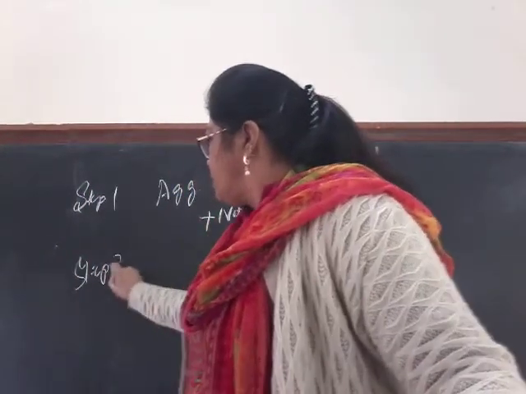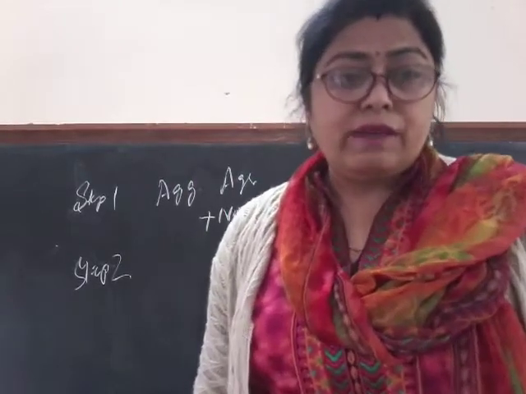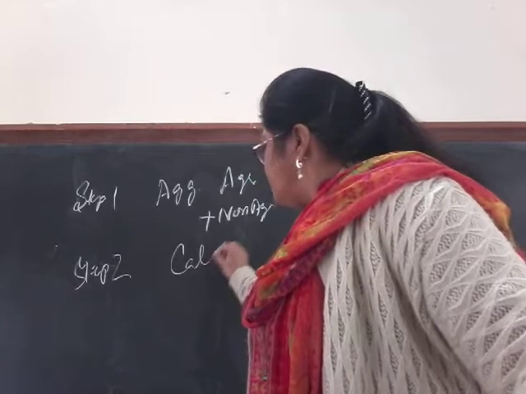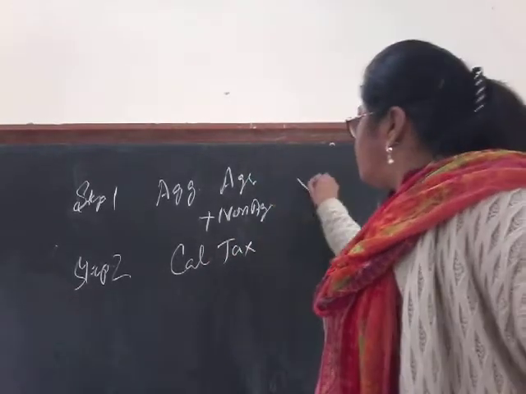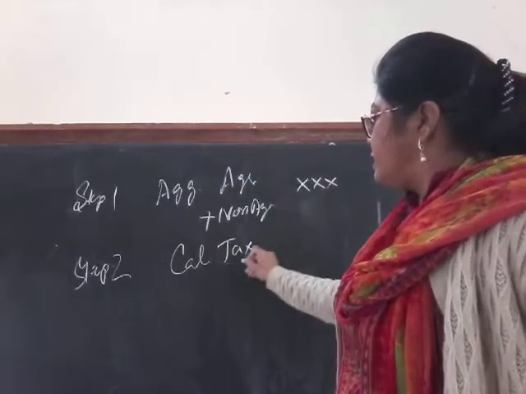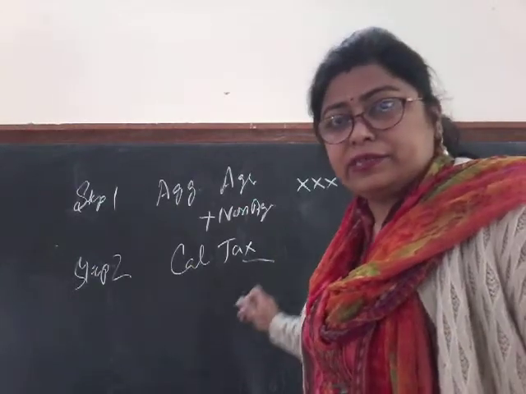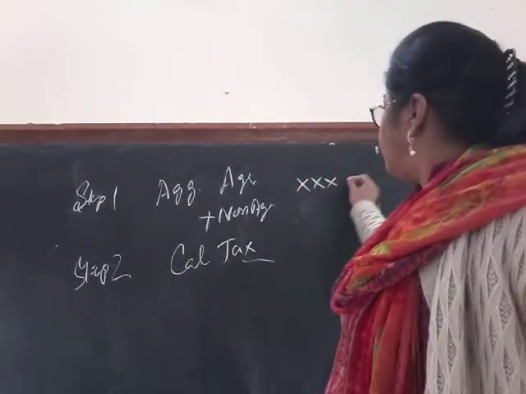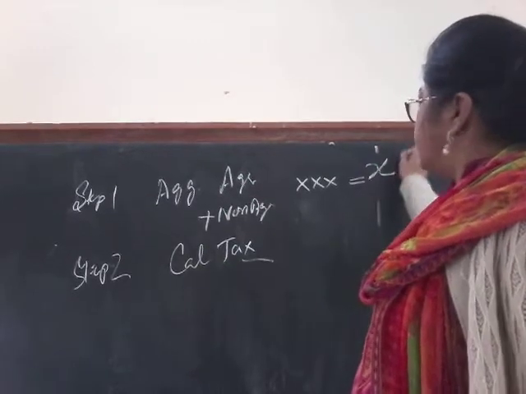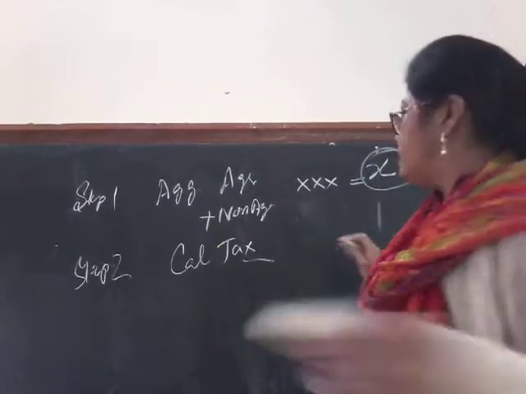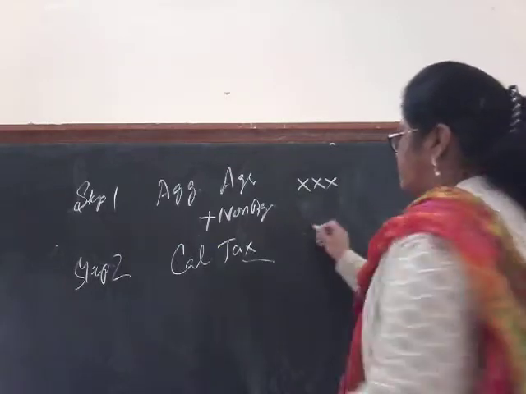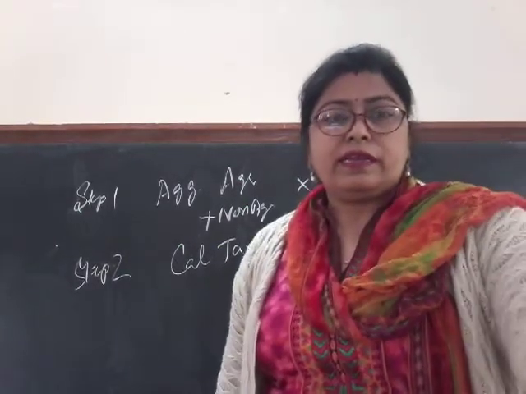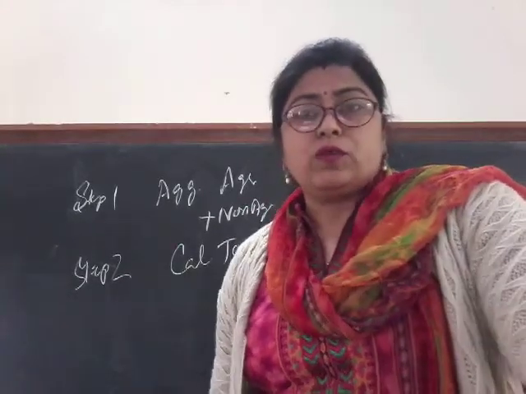Step 2, what we have to do is we have to find out tax. So calculate tax. Suppose this figure is xxx, then calculate the tax at the slab rates on this figure. Let's say the tax comes out to be small x. Clear?